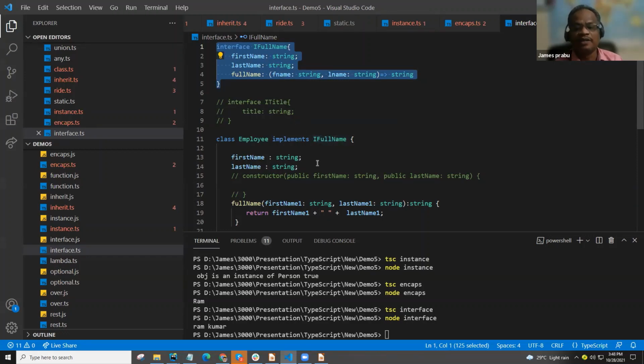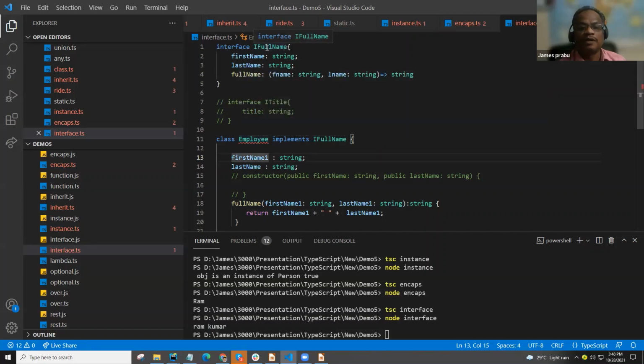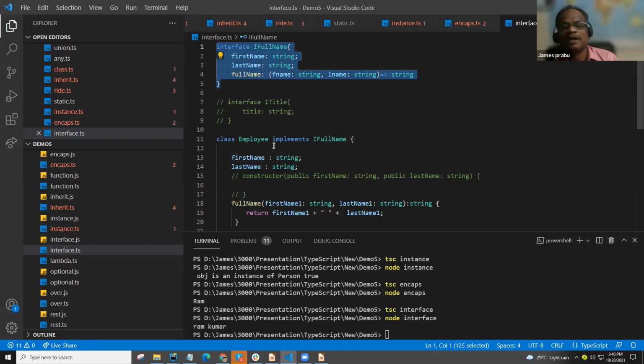When they implement it, if instead of first name they go for name one, it will complain. See, class Employee incorrectly implements the interface. Property first name is missing from Employee, but it is required in the interface. So here we should have this name, and we cannot change that. So we follow the standard. All the developers should follow the same standard. We create the standard here, and that standard should be implemented for all the classes. This is a simple explanation of interface.